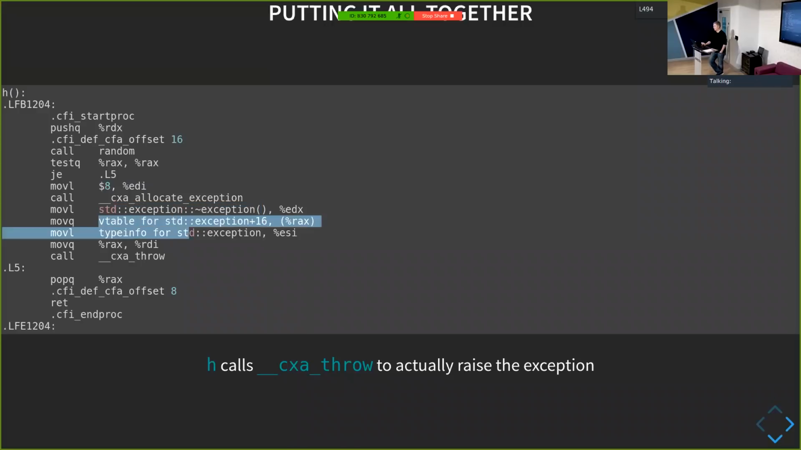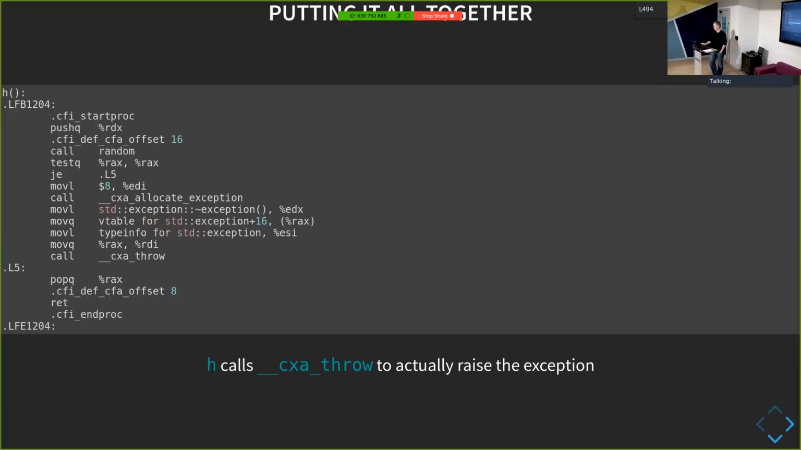I move the V table for the exception into the first byte of the thing I've just allocated. So the allocate will return the object in RAX. So this is actually constructing the exception. It's an object with virtual functions in it, so it needs a virtual function table to be stored at the very front of it. And that's what this is doing. And then ESI is the other register that I pass arguments with. And this is the type information for the exception.